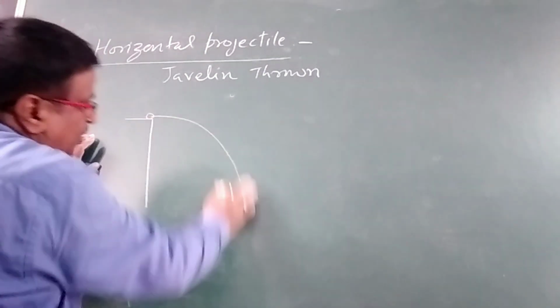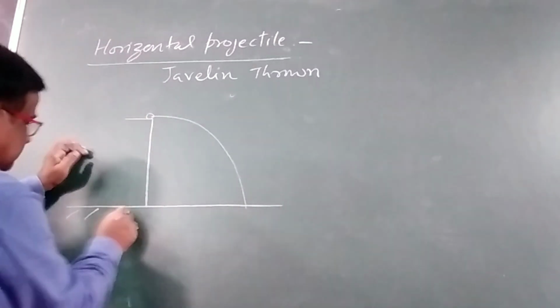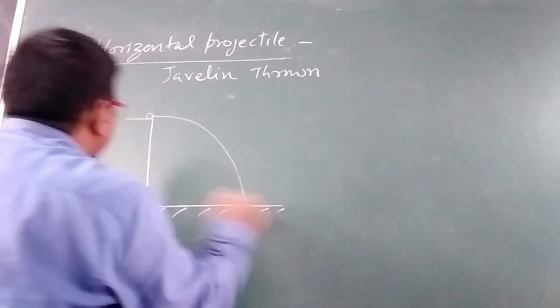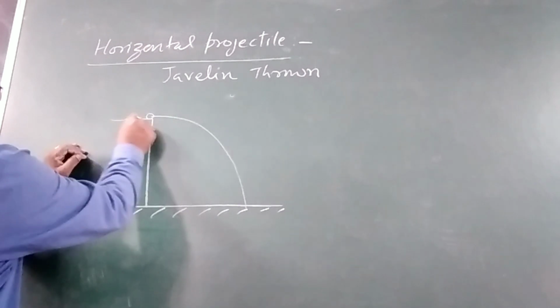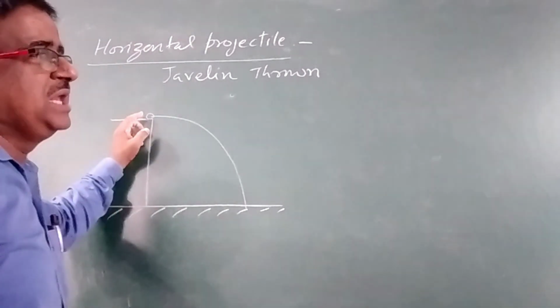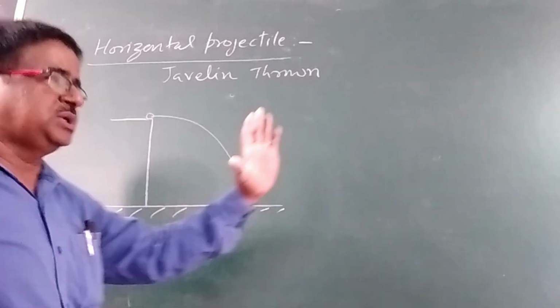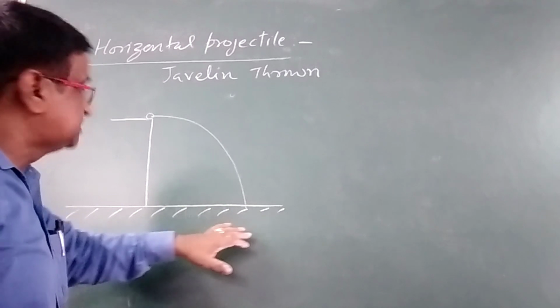The path followed will be like this. This is the ground and this is the roof of the building, and from here an object is thrown in the horizontal direction.